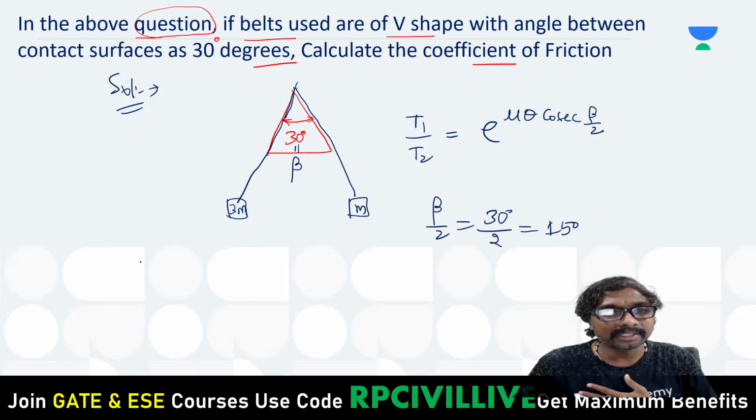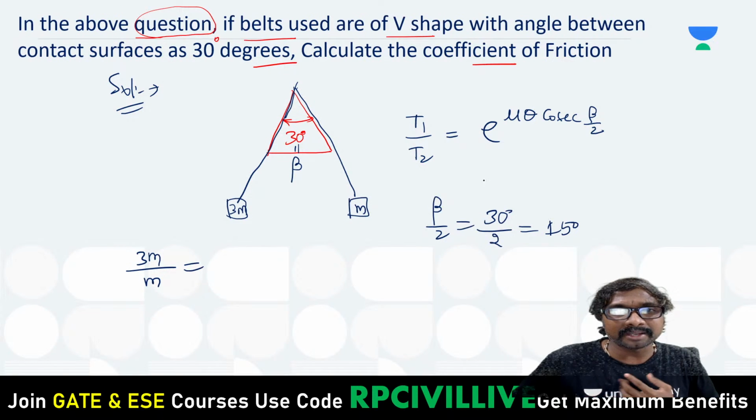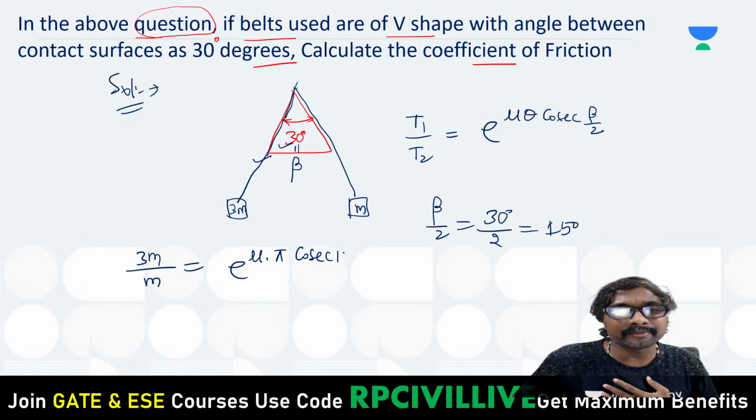Now what is T1 by T2? 3m divided by m is equal to e power mu into theta, the angle between this contact surface and this rope. What is that angle? Pi only. Into cosecant 15 degrees. Like that.